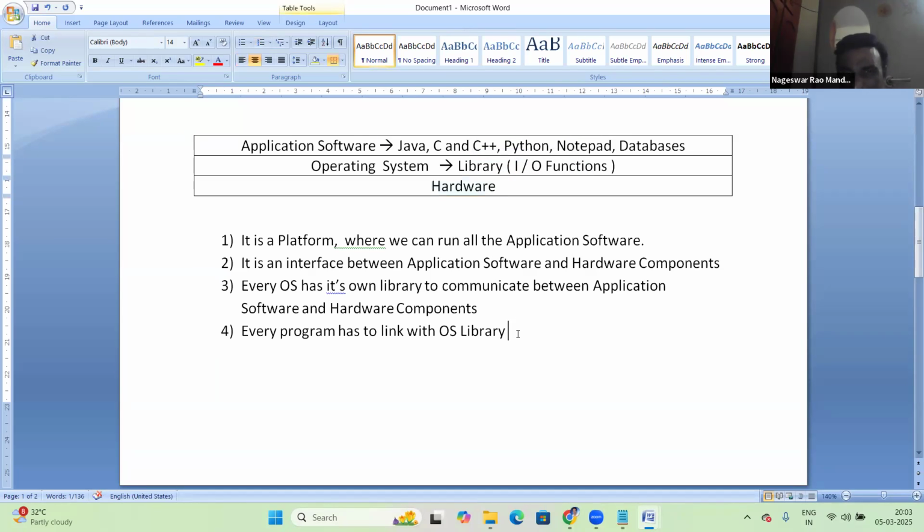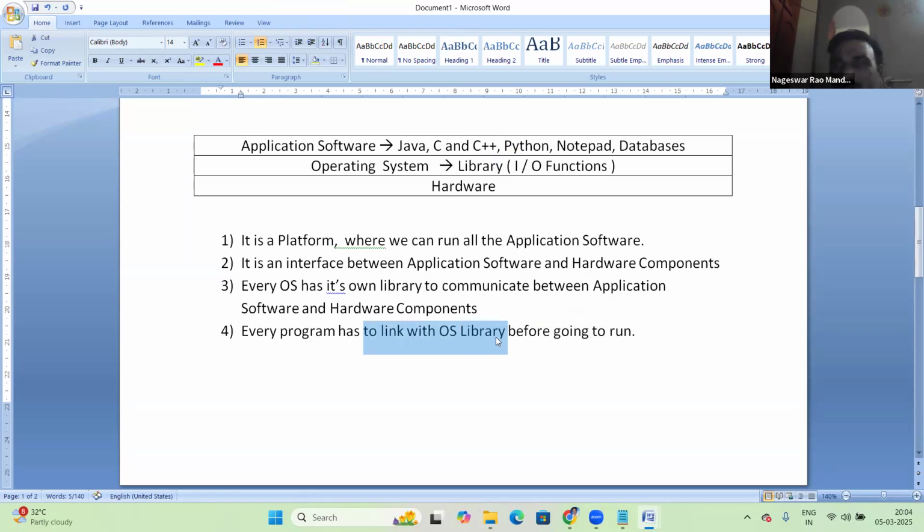So before running these programs, first of all, linking with the OS library. After linking, then execution starts. Once the link is done, then it starts running. Every program has to link with the OS library before running.